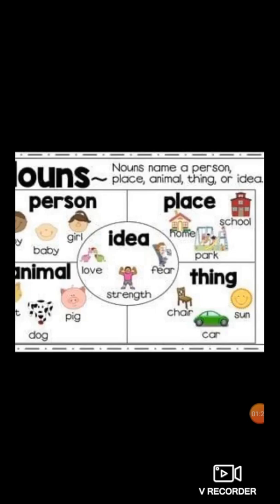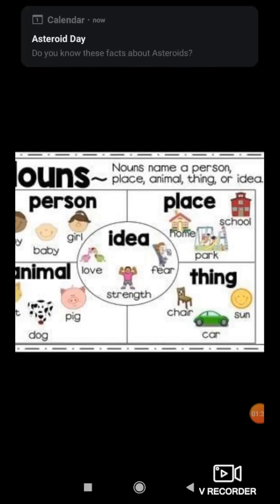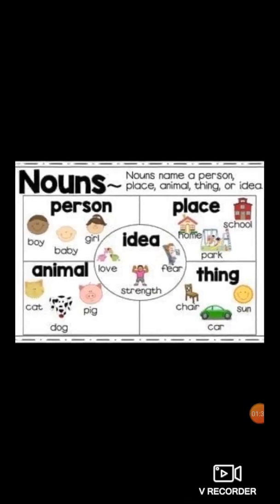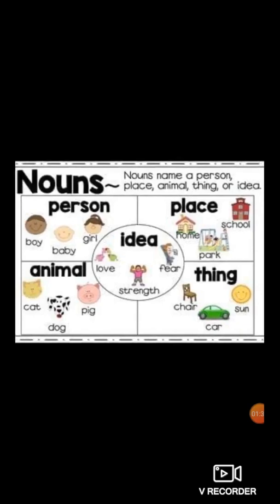Mumbai, it's name of a place. Pune, it's name of a place. So it is known as noun because it is name of a place. Home, park, school. Name of city, name of country, India. These are the names of places. So it's known as noun.